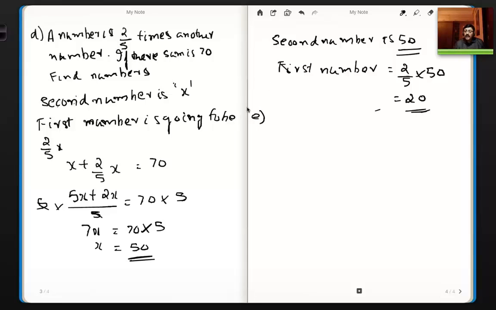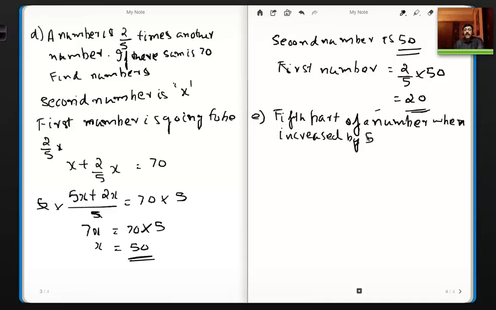Okay. Now next is: a fifth part of a number, when increased by 5, equals its fourth part decreased by 5.